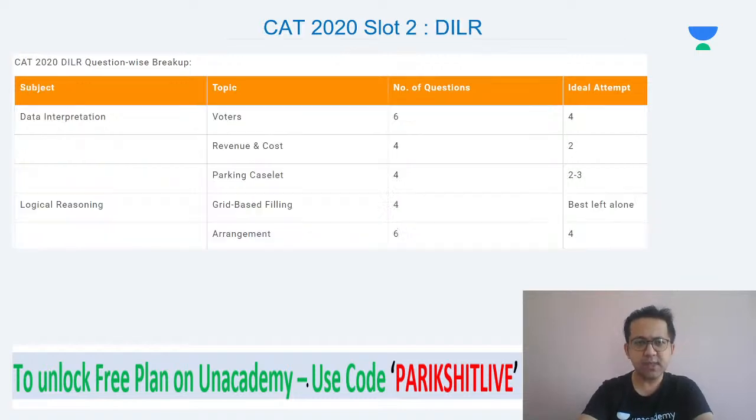Next, CAT 2020, if you look at DILR, I'm sure that a lot of aspirants have done the DILR section of CAT 2020 as a practice paper. Last year, the DILR in slot 2 was tough. Getting 10 questions correct out of the 24 questions would have fetched you through with a 99 plus percentile. If you look at the questions, what is important to understand here, look at the first and the last row.